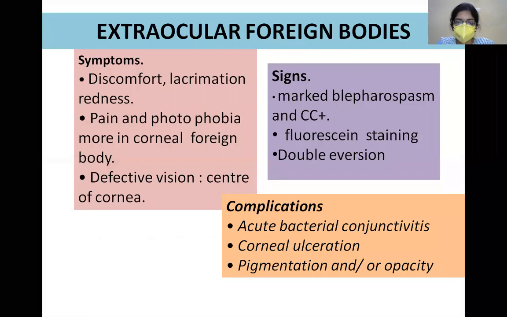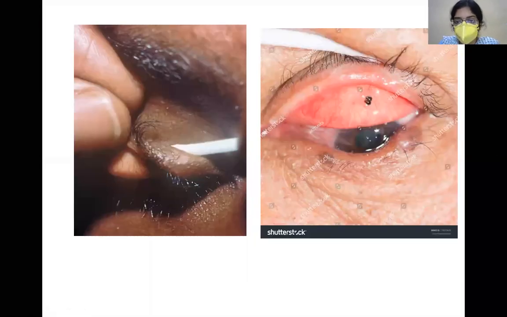Okay. Next, what are the signs of foreign bodies? As you have already seen here, there is a lot of conjunctival congestion, and apart from that, because of the foreign body, the patient will not allow you to immediately touch the eye. He will have blepharospasm. Now, what is blepharospasm? It is involuntary sustained closure of the eyelids.